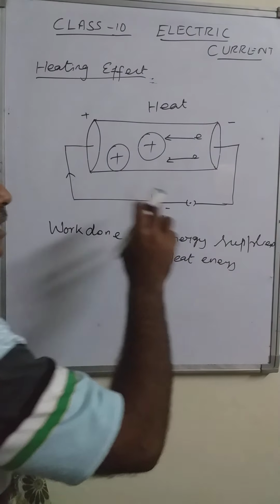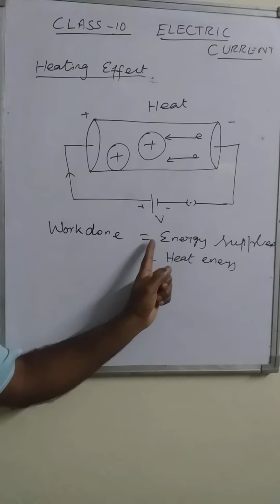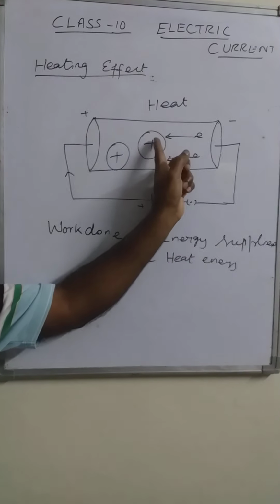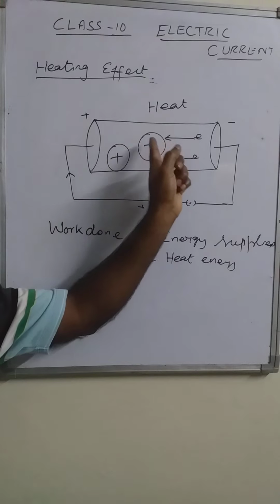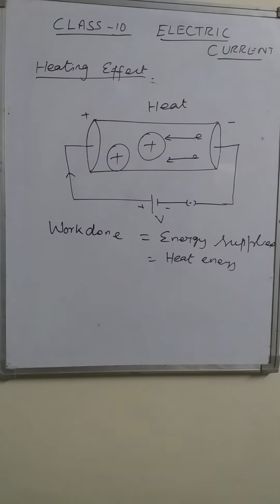This relation you must keep in mind. Work done by the battery is equal to energy supplied by it, and that energy is lost during the collision with the positive ions, converted into heat energy.